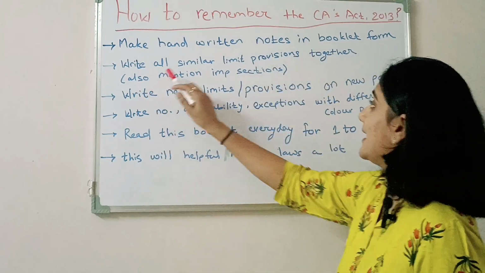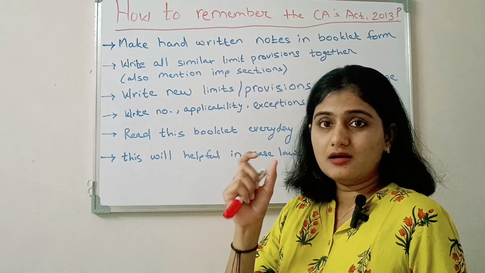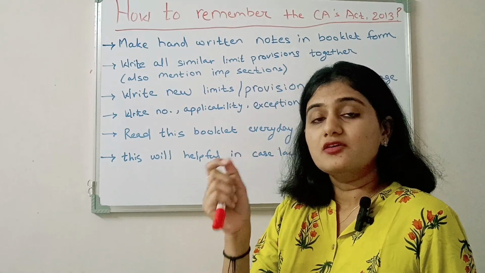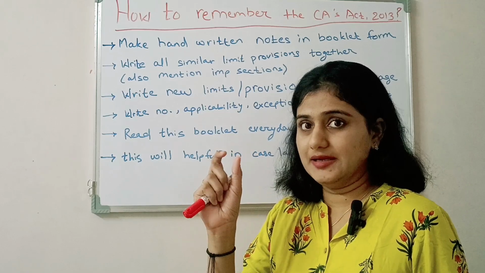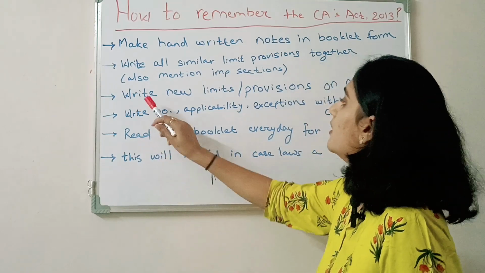Next, write all the similar provisions together. You can take the provisions or limits which have similar applicability. I'll help you understand this with an example.